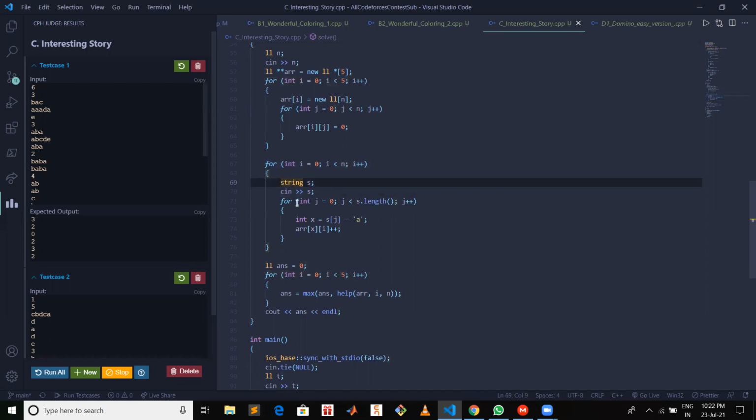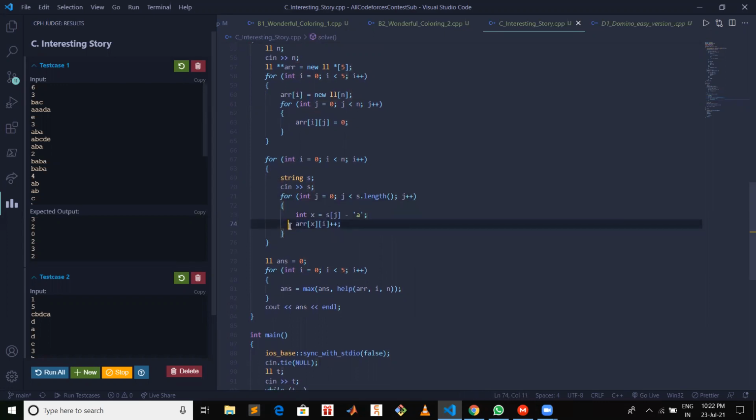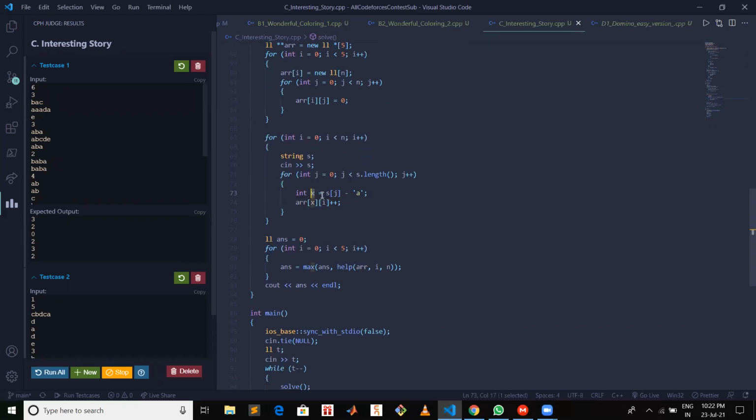For every string, we are iterating in that string, and we are incrementing that count at array of x, I plus plus, array of x I. So I is basically the ith string. For the ith string, the count of x is getting incremented at every place. So x is basically 0 corresponding to A, 1 corresponding to B, like that.